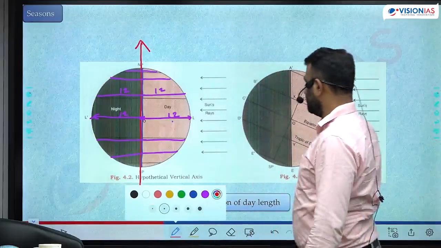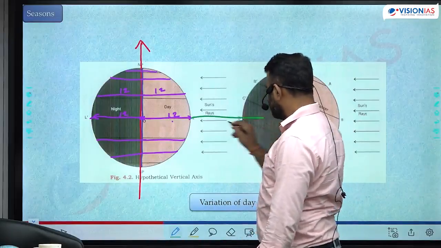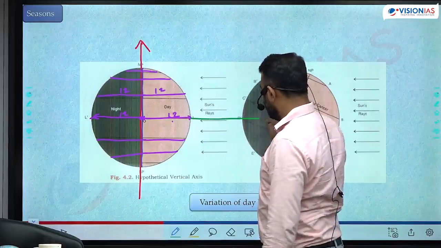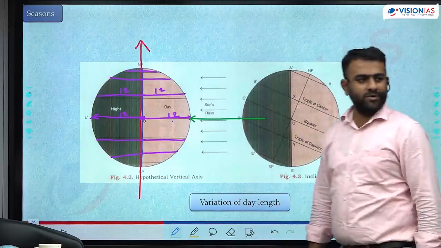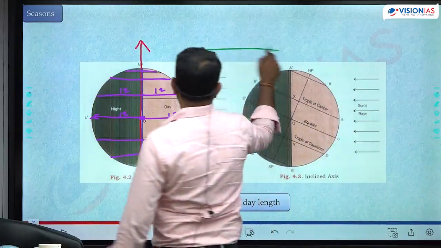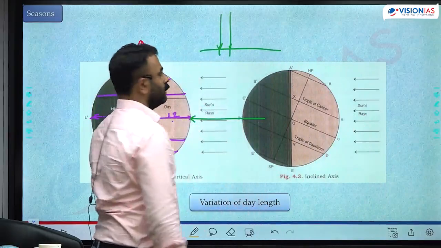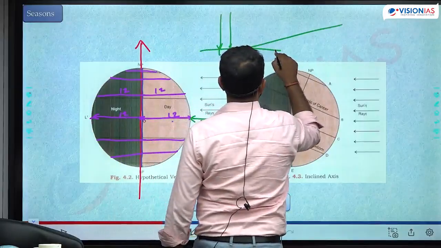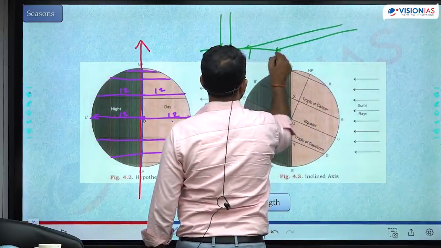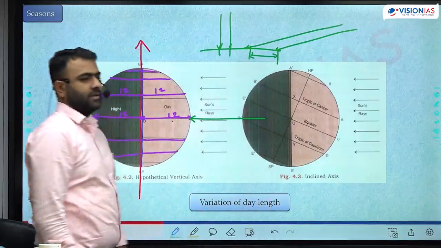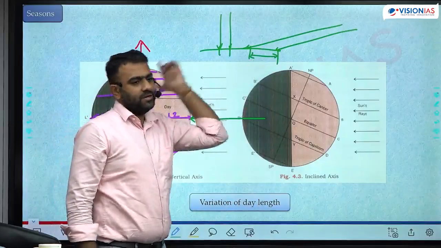What about the intensity of sunlight? The intensity of sunlight is maximum at the equator because that is where it is falling totally straight, at 90 degrees. Intensity of sunlight depends upon the angle of incidence. You know this, right? When the sunlight falls straight, it occupies a smaller area. When the sunlight falls at an oblique angle, the same sunlight occupies a larger area. The same sunlight occupying a smaller area means higher intensity. The same sunlight occupying a larger area means lower intensity.